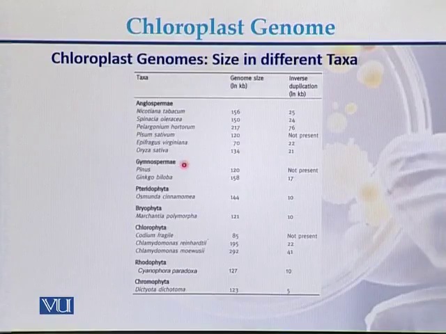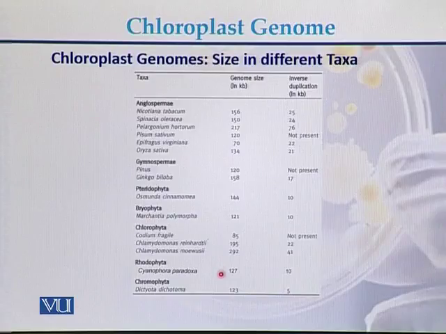In the case of gymnosperms, its size varies between 120 up to 158 kb. Then the size of the chloroplast genome in Pteridophyta, in Bryophyta, and in Chlorophyta. Some species have 85 kb and some species have up to 292 kb.